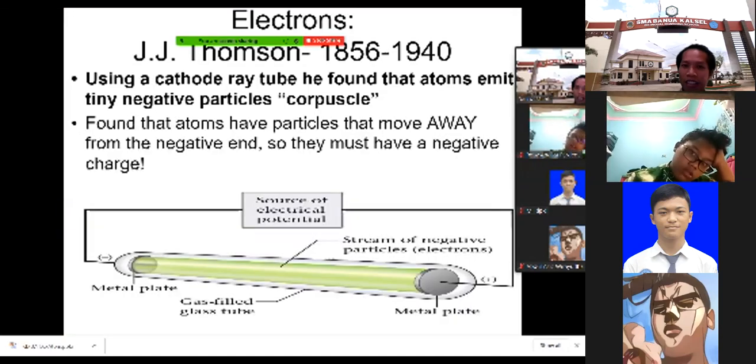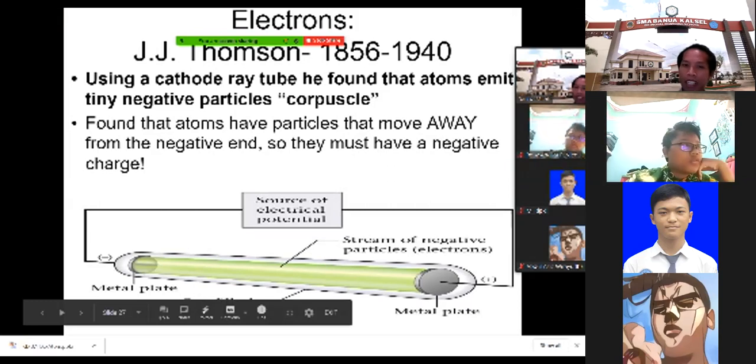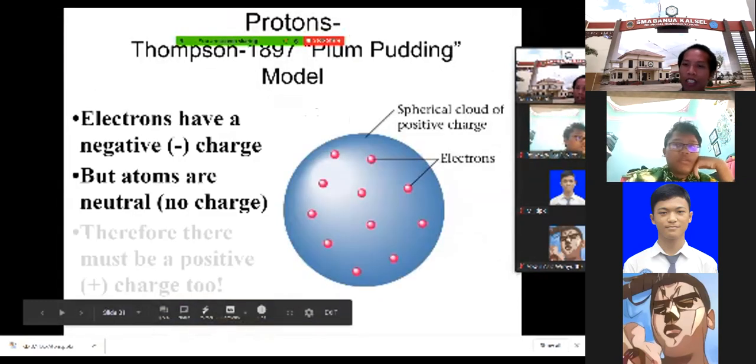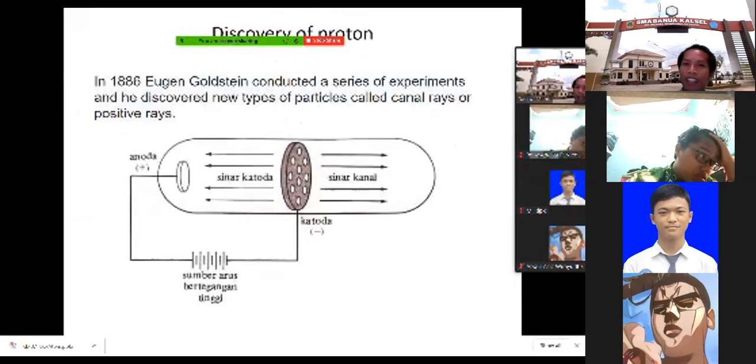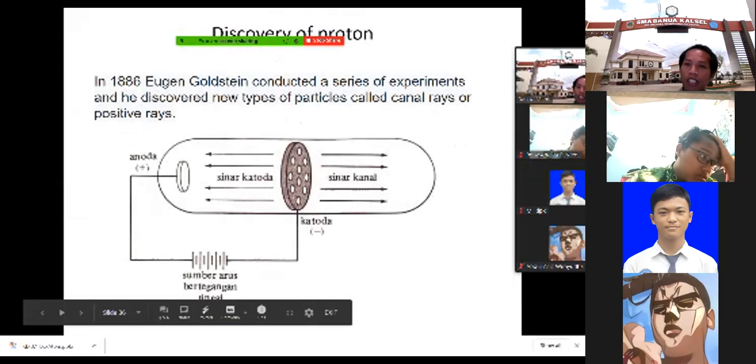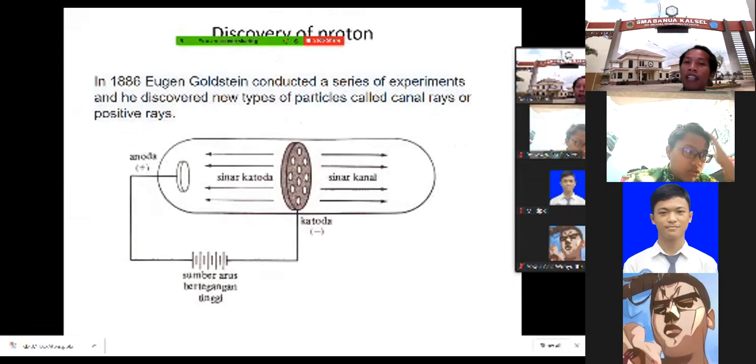In this experiment, this is cathode rays, the rays coming from the negatively charged electrode. Actually, these cathode rays have opposite rays. Cathode rays is sinar katoda. Now it's going to the left. It has the opposite rays. It is called canal rays, and these canal rays are positively charged. If the cathode rays are negatively charged, canal rays are positively charged.